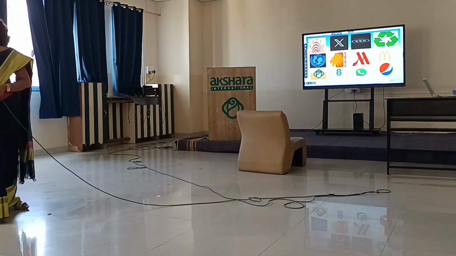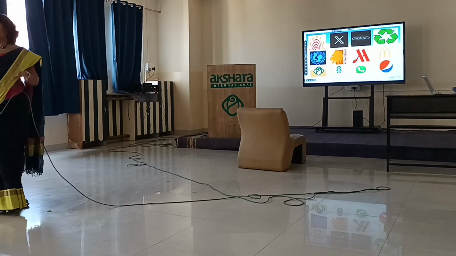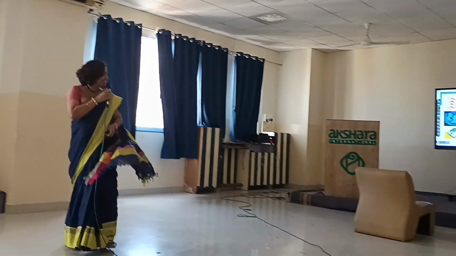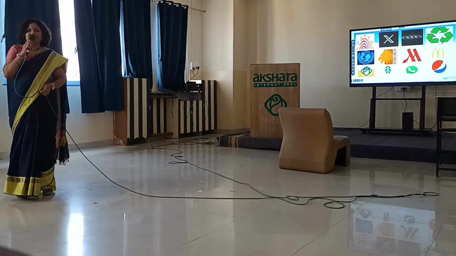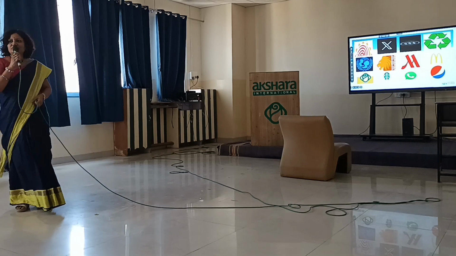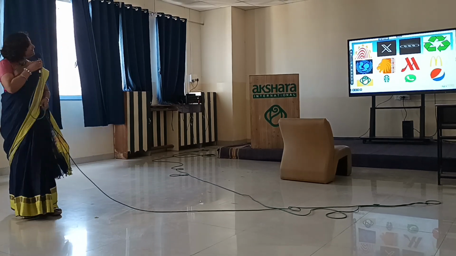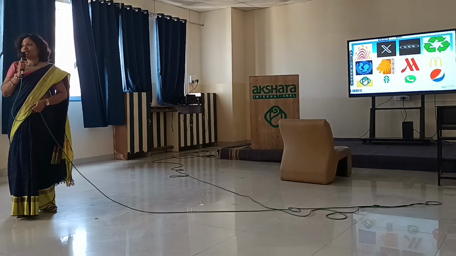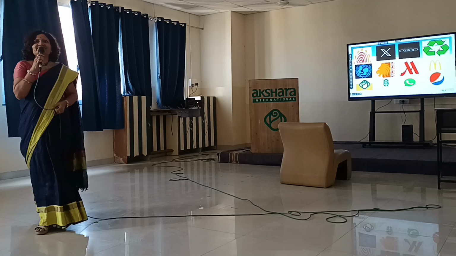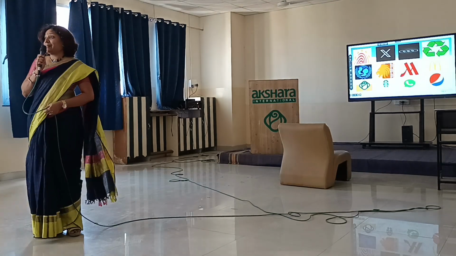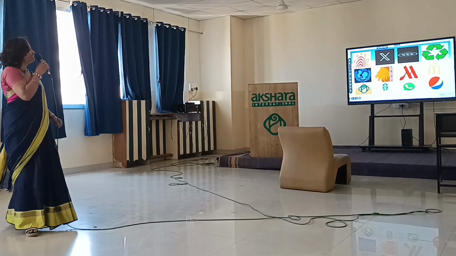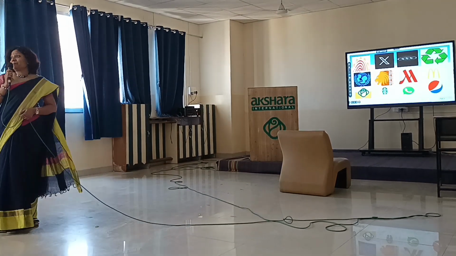Second? Twitter. X. Twitter. Correct. This is the revised symbol. Earlier it was? Twitter. Now it is X. Third, a blue bird. Yes, correct. Good. Third? Audi. Audi, right. Fourth? Recycle. Recycling. Correct. Fifth? UNICEF. UNICEF. Good. Next? What is it? Gujarat Tourism. That's why, come to our Gujarat, right? Yes. M, whose? Next. Marriott.